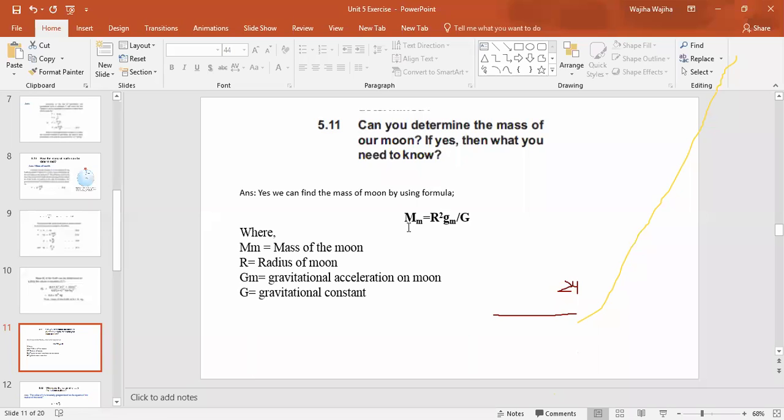What we have to do over here, we just replace E with small m: M_m equals R square g by capital G. So you can find out the mass of the moon if you know the radius of the moon, the gravitational acceleration on moon, and the gravitational constant. So with the help of this formula you can find out the mass of the moon. So class, there is no need to put the value and calculate. You just have to tell the formula which you can use to determine the mass of our moon, right?